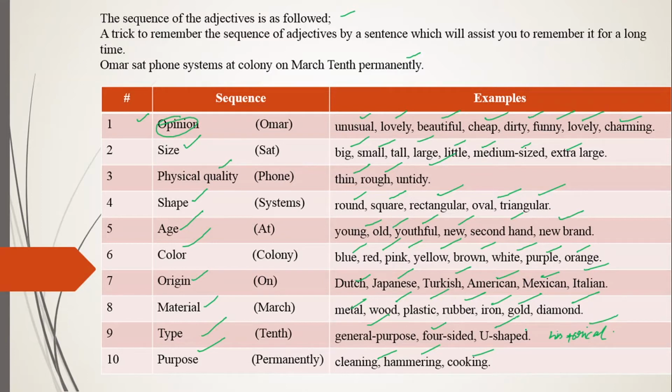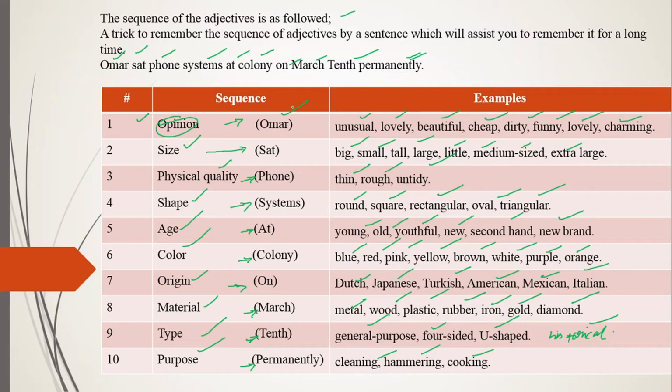So over here I have made a sentence, this sentence like: Omar sat phone systems at colony on March 10th permanently. Now opinion, for that you'll use the noun Omar. Omar is the name of a person. And for size you'll be using the word sat. Then physical quality you'll use phone. For shape you'll use systems. For age you'll use at. For color you'll use colony. For origin on. For material March. For type 10th. And then for purpose you'll use permanently.